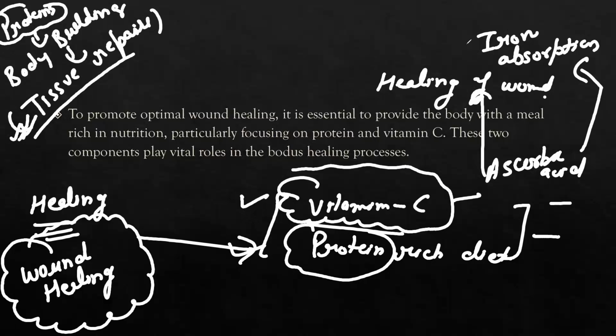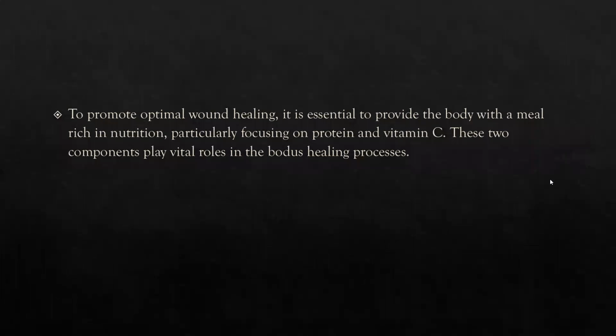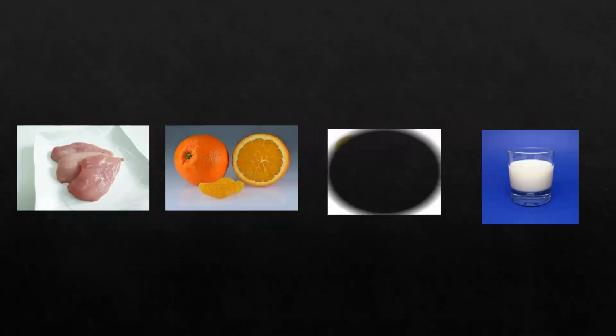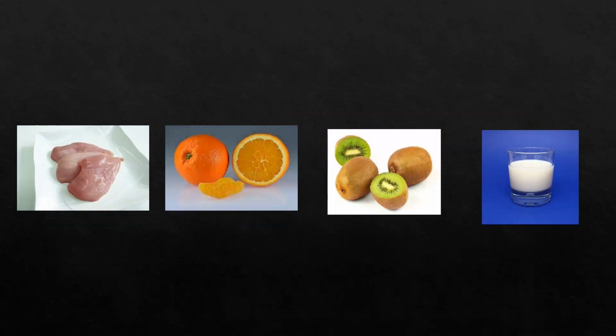So in the question, we have to find the food groups that provide both. We know milk, chicken breast, orange, and kiwi are all right options. How?